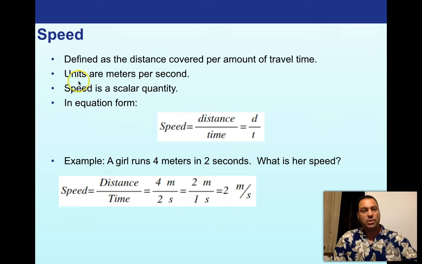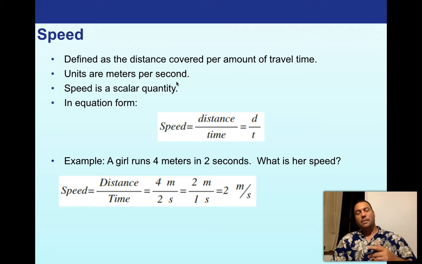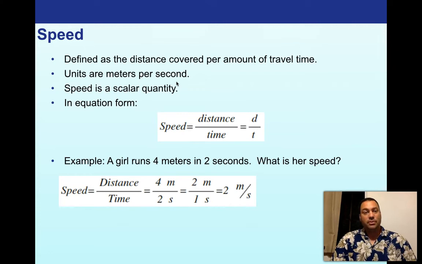However, in physics, we usually use units of meters per second, right? So this is where your ability to do unit conversions comes in helpful, just so you understand the meaning of some of these numbers.